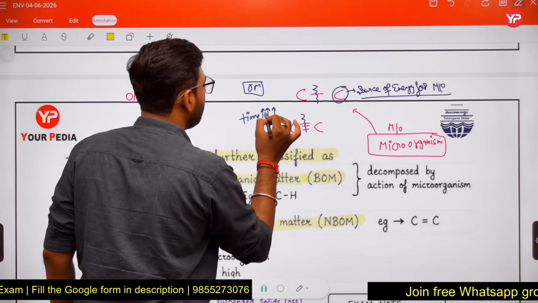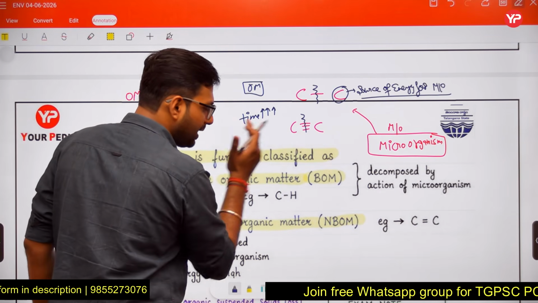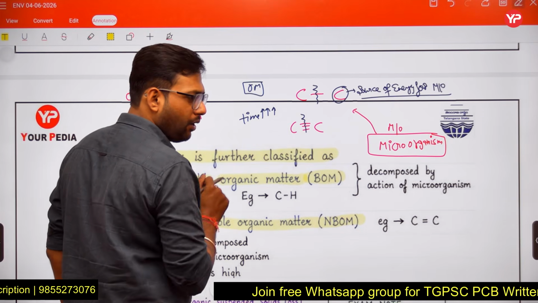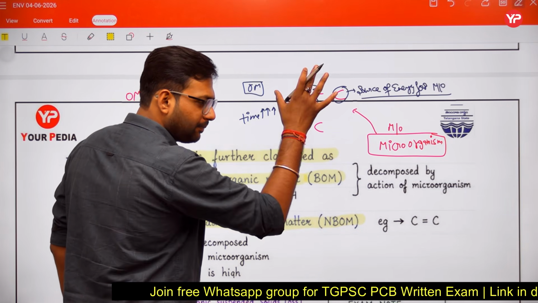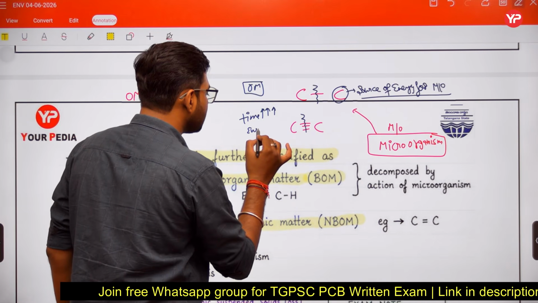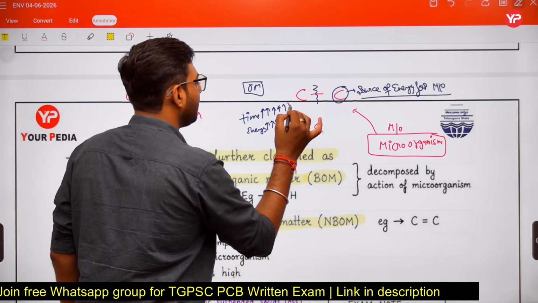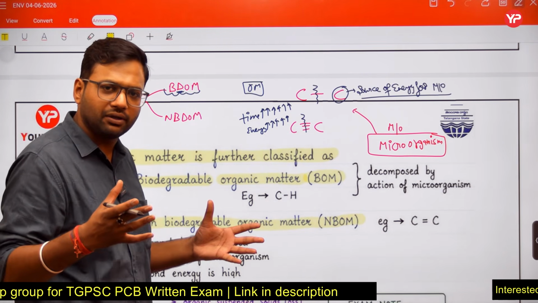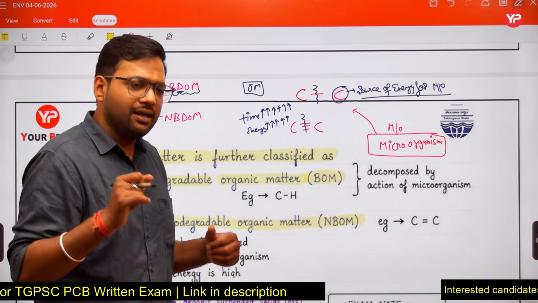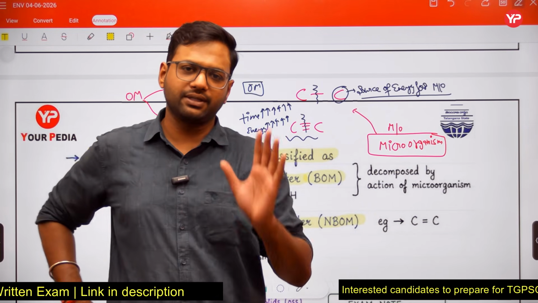That means to make the carbon atom free from this compound, to break this bond, the microorganism requires too much energy. It will take a very long duration. So we are saying that these organic matters cannot be decomposed by the microorganisms.